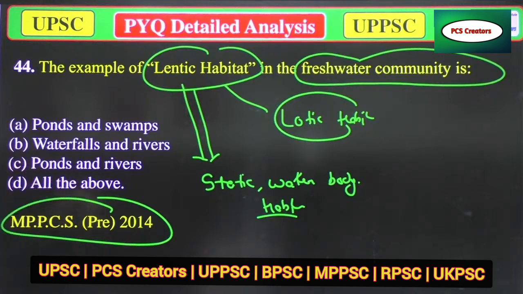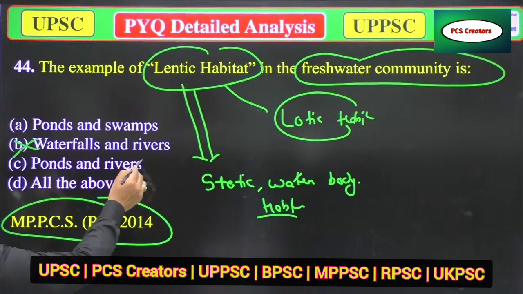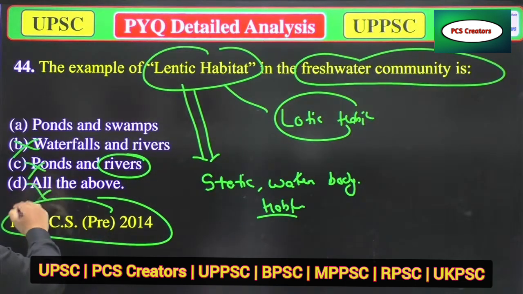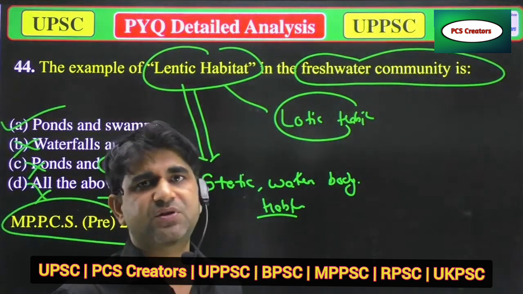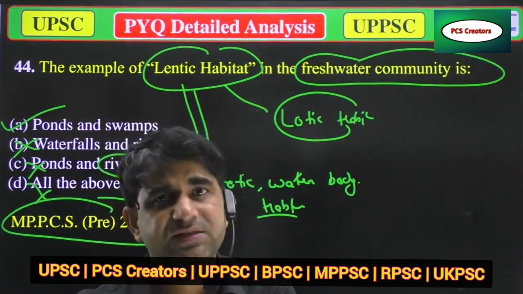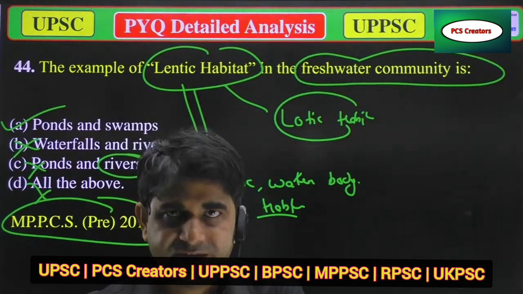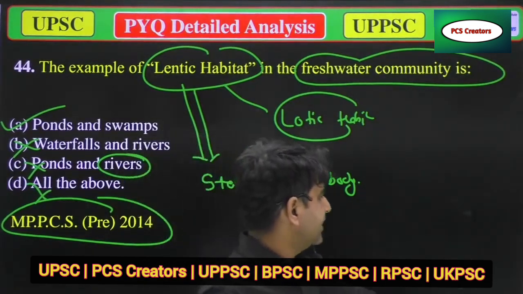B, waterfalls and rivers, this is incorrect. C, ponds and rivers, because rivers are not lentic, these are lotic, so it is wrong. Only option A is correct, ponds and swamps, because in ponds and swamps water is steady, water is static. So this type of habitat is known as lentic habitat. Now we'll move to the next question.